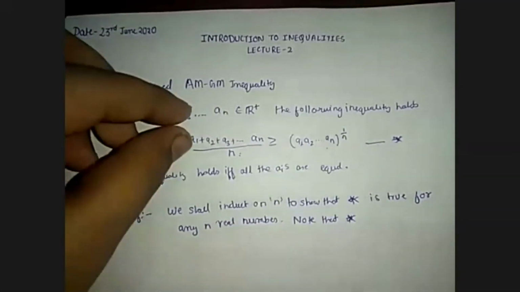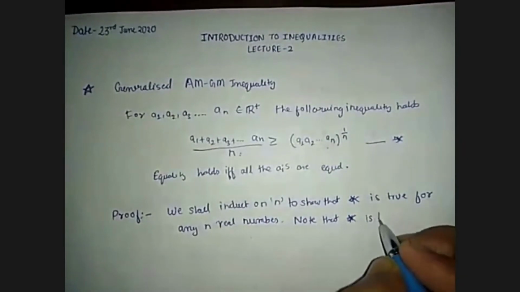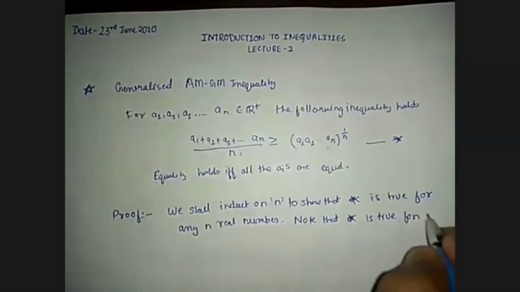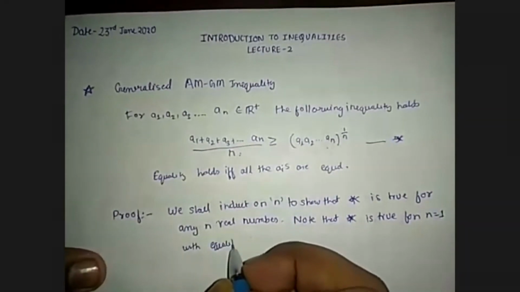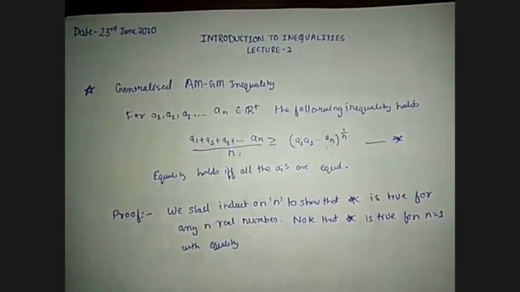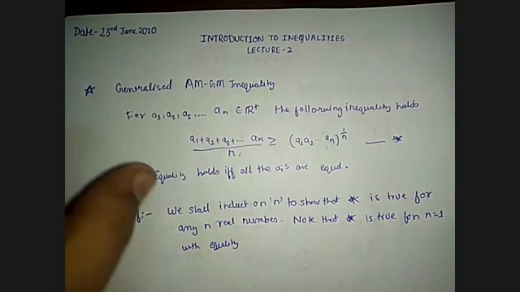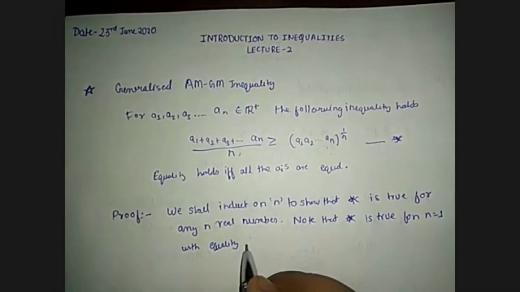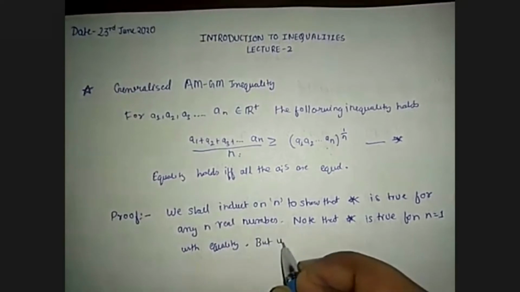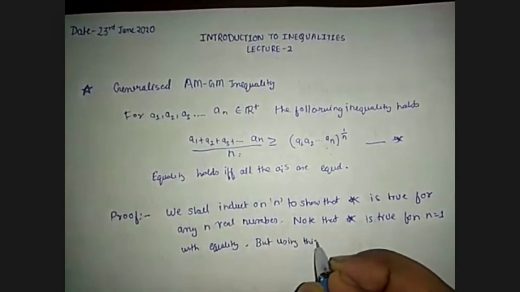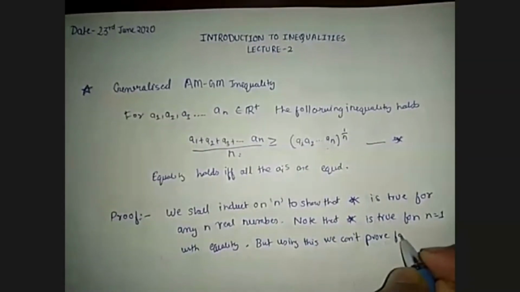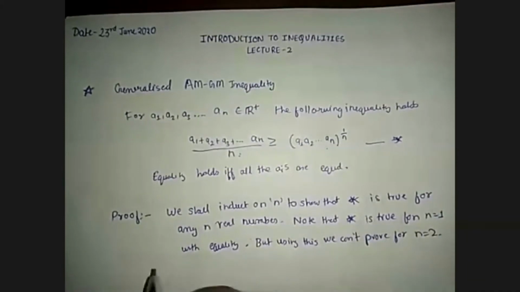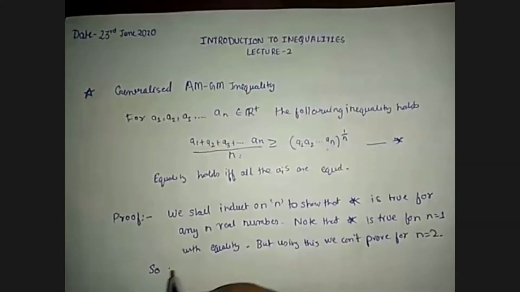Note that star means this above inequality is true for n equals 1 with equality. That is, the arithmetic mean of one positive number a1 is equal to the geometric mean, that is a1 equals a1, with equality. But using this we can't prove for n equals 2. So our base case for induction is n equals 2.